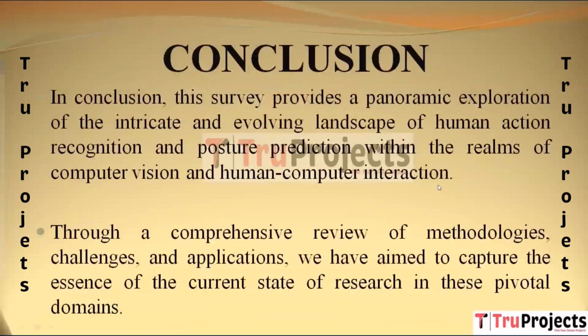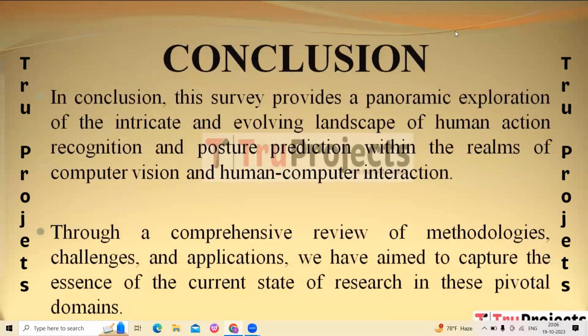So now coming back to the conclusion part. In summary, this survey offers a comprehensive examination of the complex and dynamic terrain of human action recognition and posture prediction in the fields of computer vision and human-computer interaction. By conducting a thorough review encompassing methodologies, challenges and applications, our goal has been to encapsulate the essence of the present research status in these critical domains. So here we have completed our project.